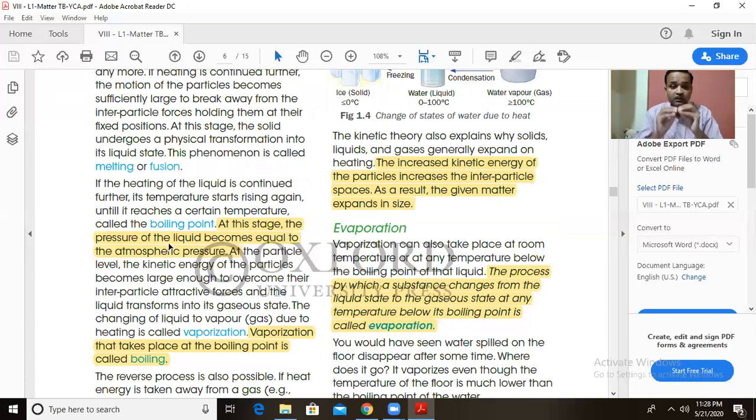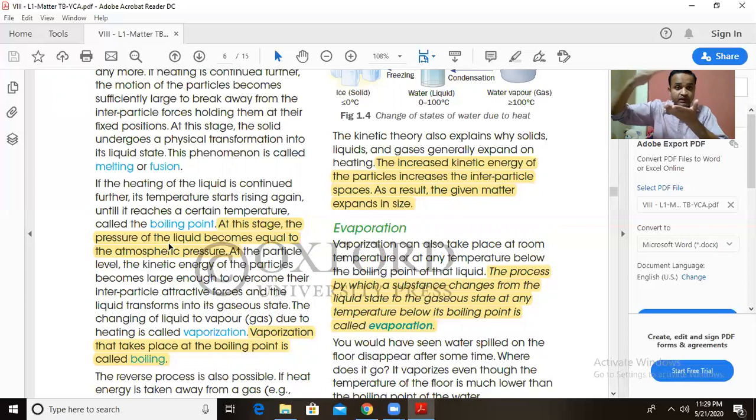Now boiling. When you continue to supply heat, the temperature rises very slowly. The temperature rises, and at this stage, the pressure of the liquid becomes equal to the atmospheric pressure. When you start heating the liquid, the particles gain energy, and they are converted into a vapor state. And so the vapor pressure of the liquid becomes equal to the atmospheric pressure.